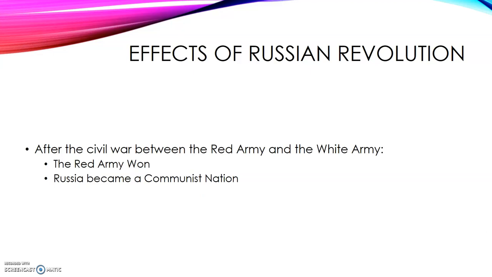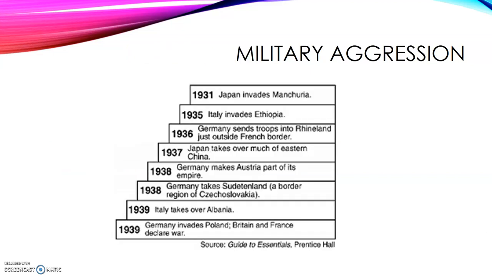The effects of the Russian Revolution: after the civil war between the Red Army and the White Army, the Red Army ended up winning, and then Russia became a communist nation. Before this, they were not a communist nation, but after the Russian Revolution occurred, we lead up to this part where they become a communist nation.